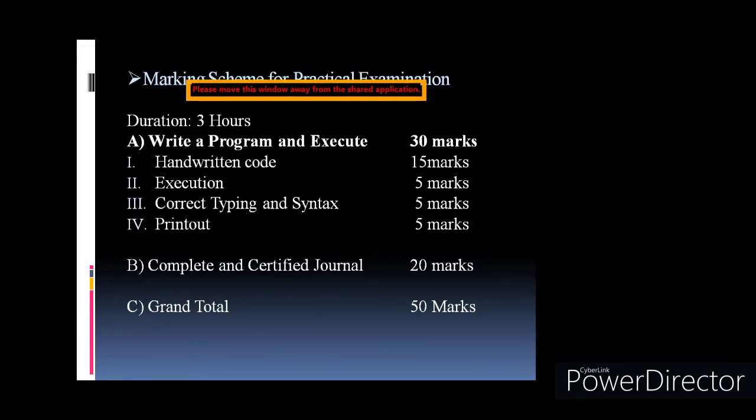Sometimes you forget to write the prototype of the function. Sometimes the variable is not declared. These kinds of errors are there, and the error statement is the same. If you type 5-6 programs with errors, you'll come to know what error it prompts for which mistakes. You should learn that first. To become a good programmer, you should learn to handle errors first. Then the complete and certified journal will carry 20 marks. So in all, 50 marks are there for practical.